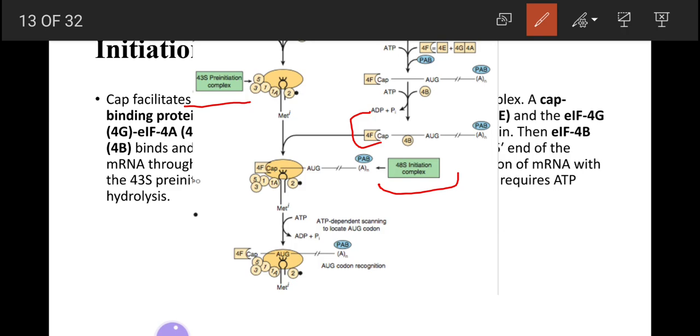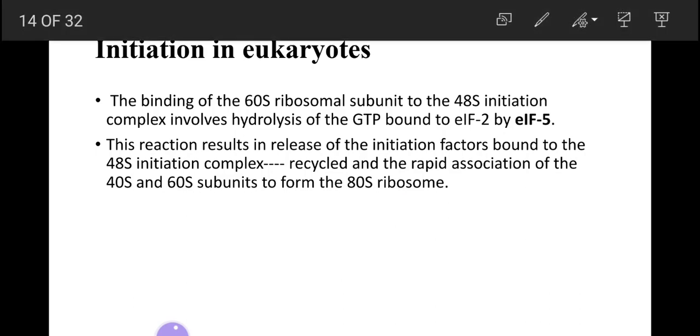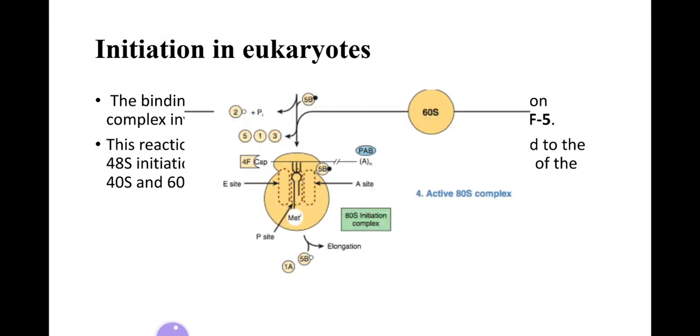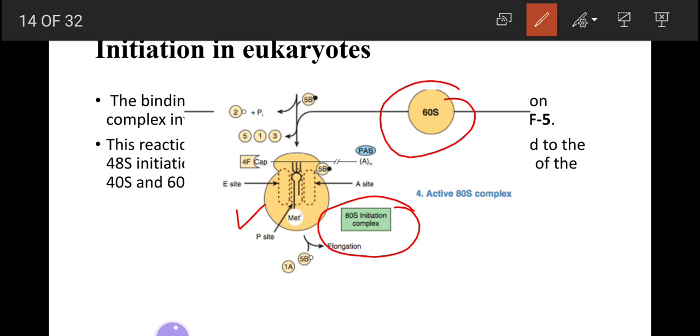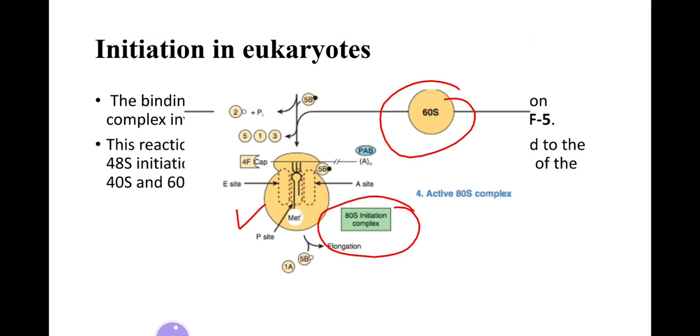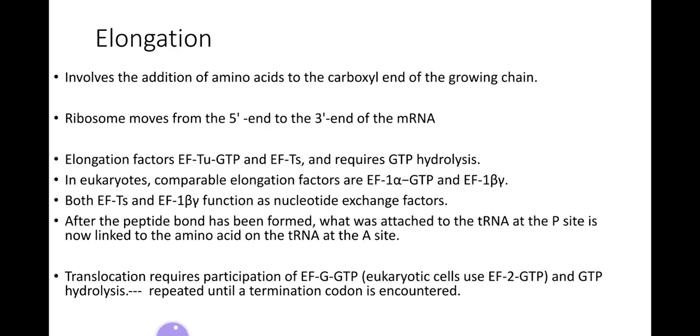ATP is hydrolyzed to ADP, and finally when the larger subunit 60S comes and attaches to the initiation complex, the final complex is the 80S initiation complex. This is the initiation step in the eukaryotes.